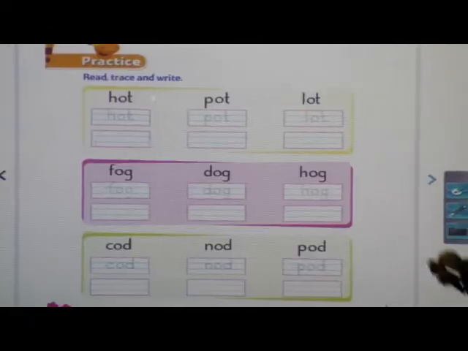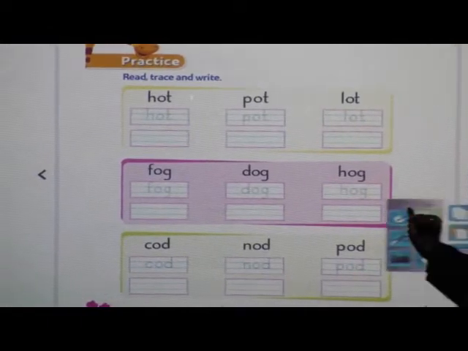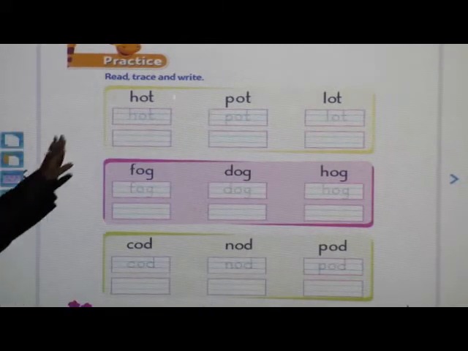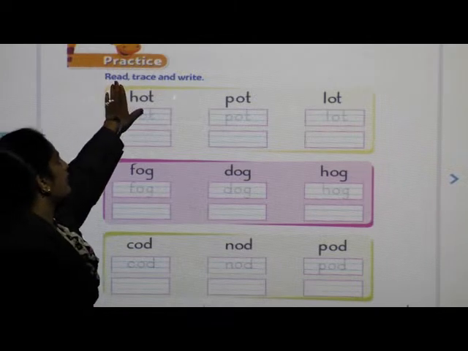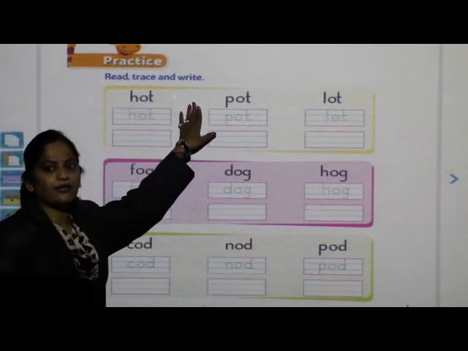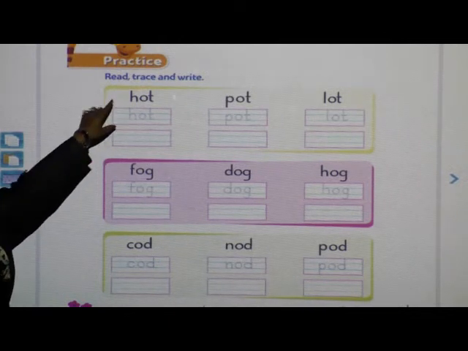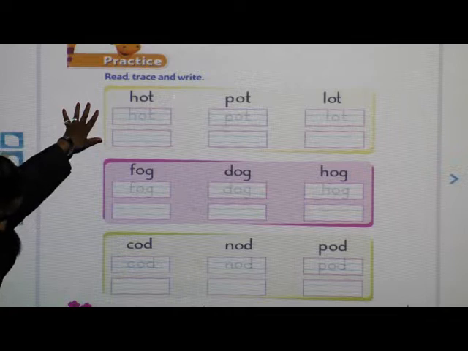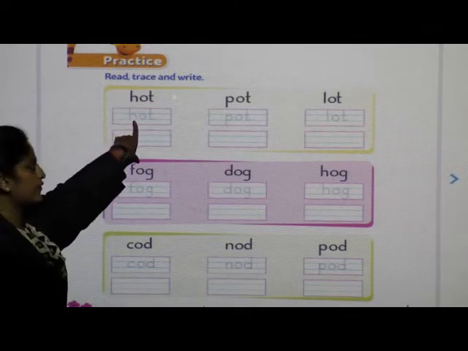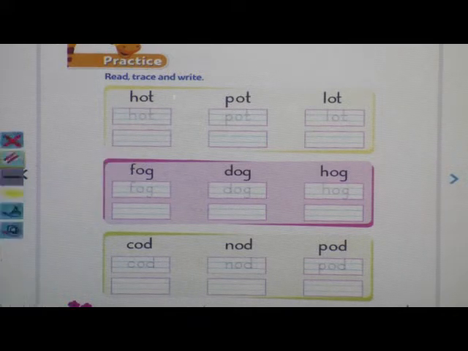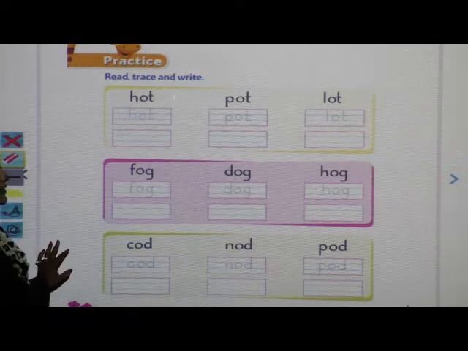Now after this you have to turn the page. Now we will practice writing O vowel words. See here: practice, read, trace and write. What do we have to do? First we have to read the words, then we have to trace the word, then again we have to write the word. Are all ready with your nicely sharp pencils? Be ready with your pencil.